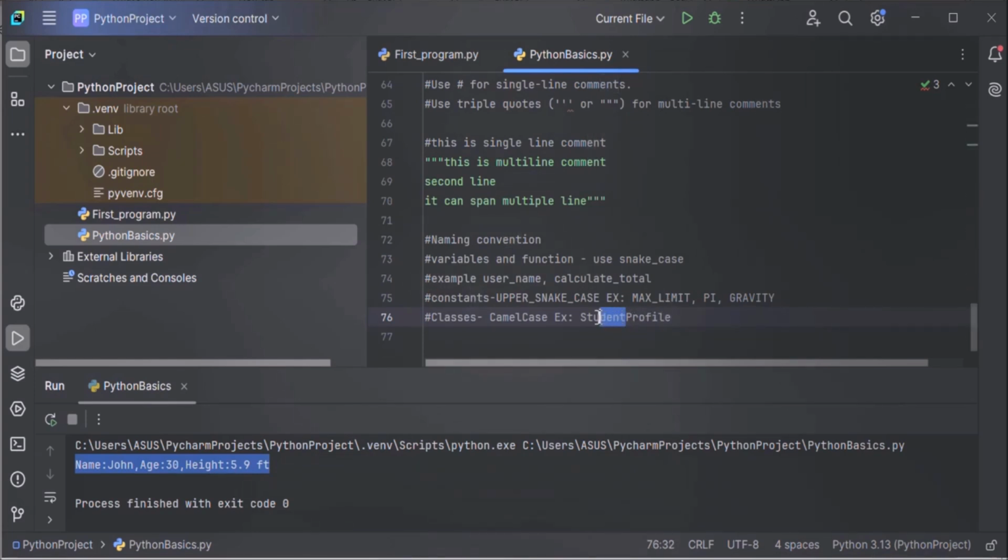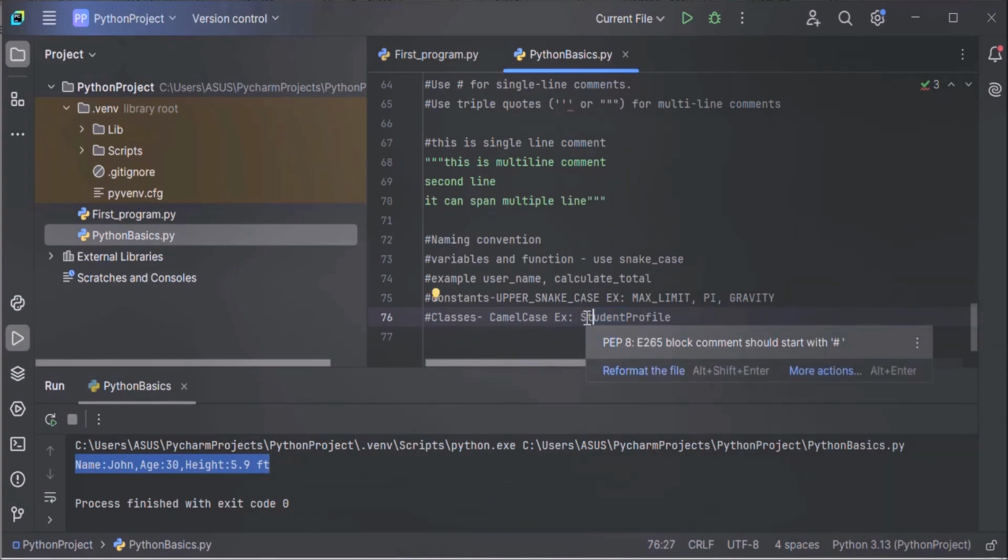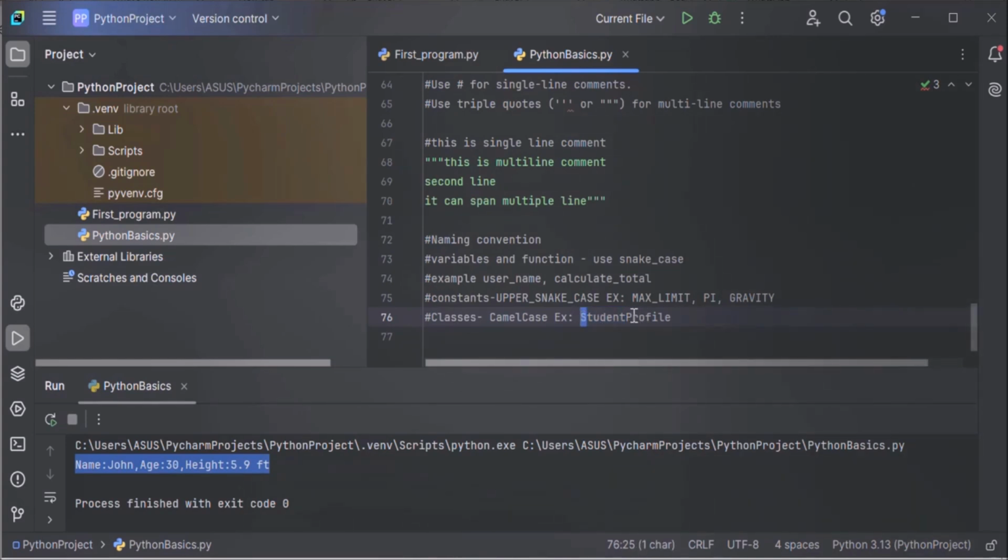Student and profile are two different words, and for both words, the first letter is capitalized. In student, S is capitalized and in profile, P is capitalized. This is called camel case. Capitalize the first letter of each word, but no underscore. We have not used any underscore between these two words.